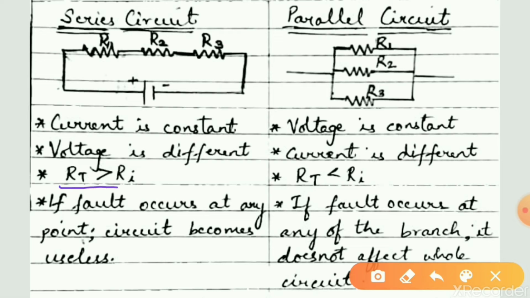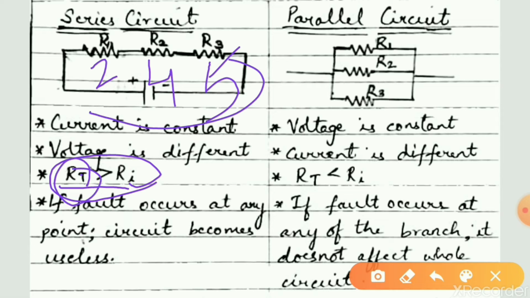The total resistance is always greater than the individual resistance in a series circuit. For example, if resistor R1 is of 2 ohm, R2 of 4 ohm and R3 of 5 ohm, the total resistance, that is summation of all the three resistors, will always be greater than the individual resistance.